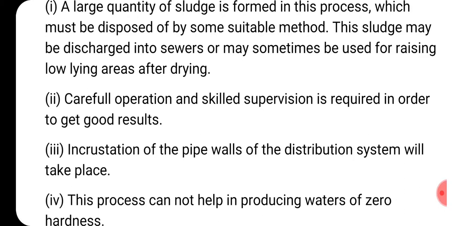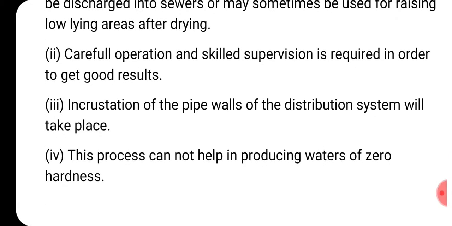This is one disadvantage. And third one, incrustation of the pipe walls of the distribution system will take place. So incrustation is also somewhat of a rusting type. Rusting is different and incrustation is different. The inside wall of the pipe, some hard material will be deposited, thereby reducing the cross section of the pipe. Do you understand what incrustation is? Incrustation means some deposition inside the wall of the pipe. So that will be a major problem in this case. So that is called incrustation.